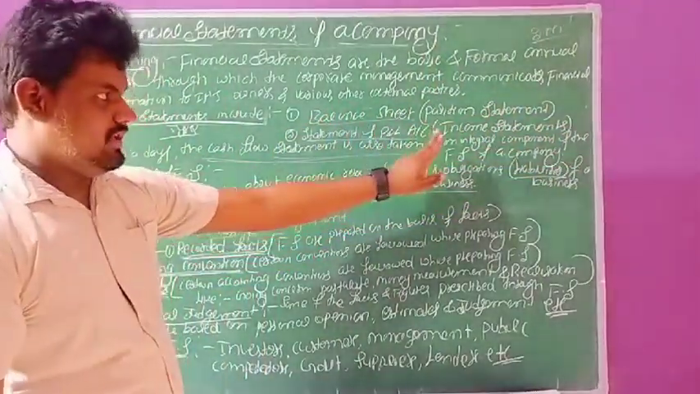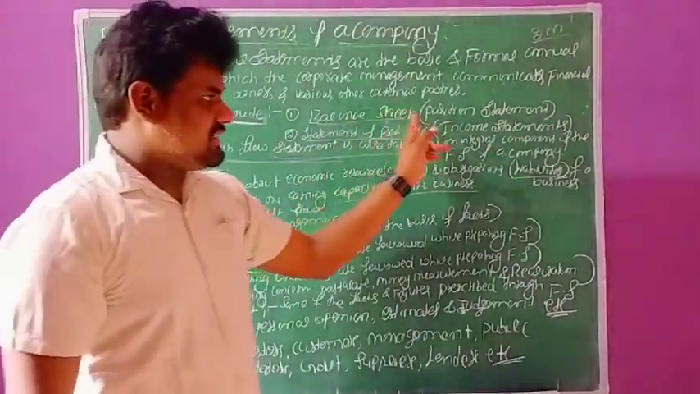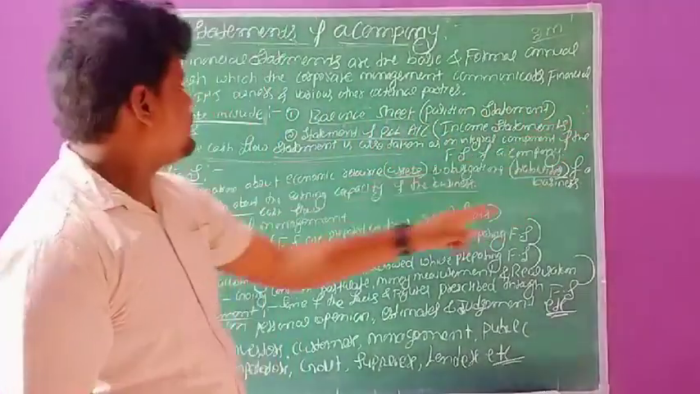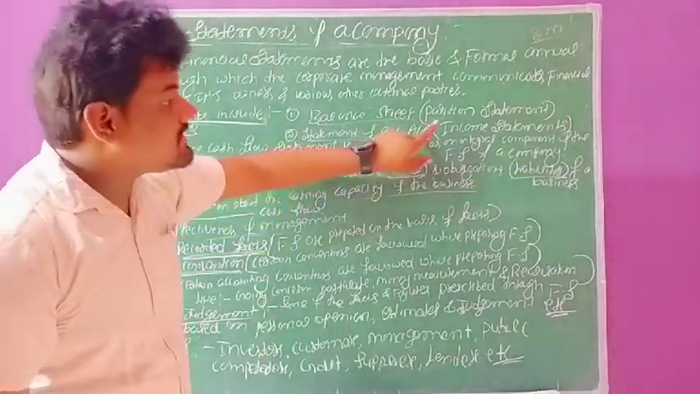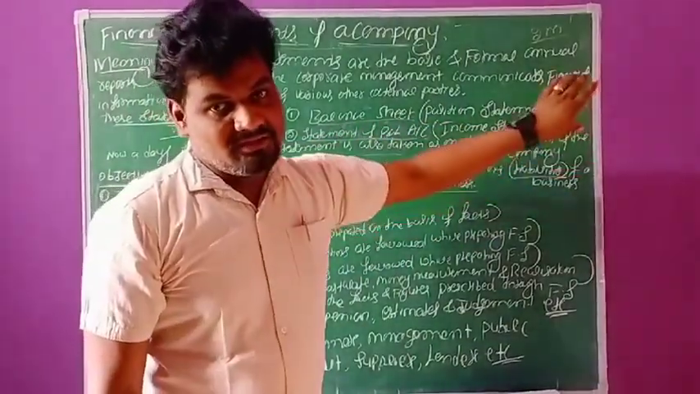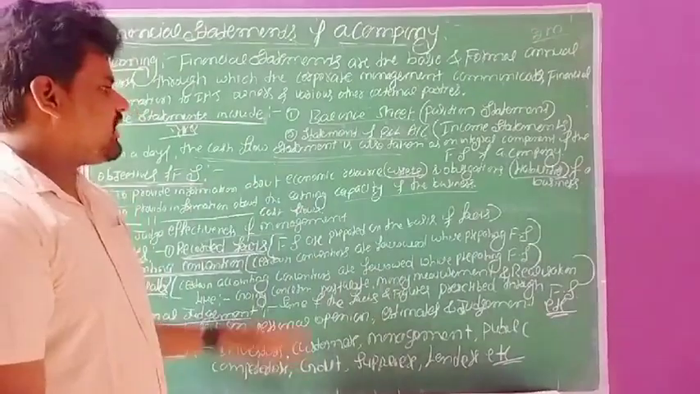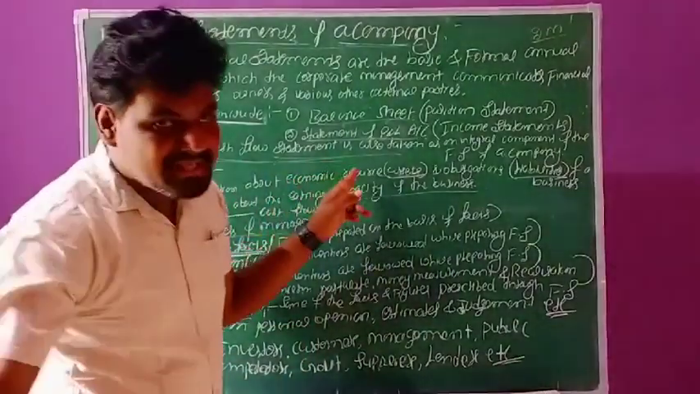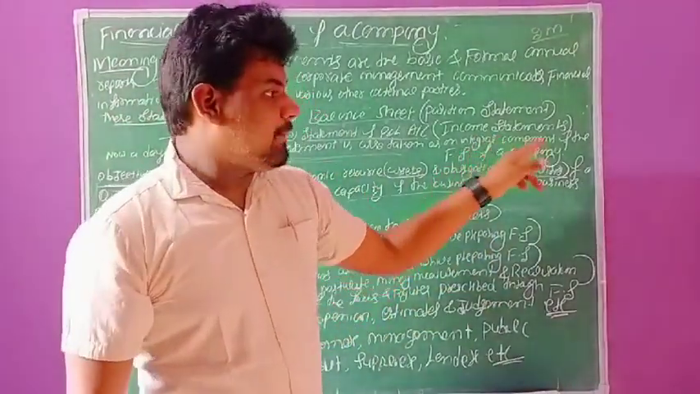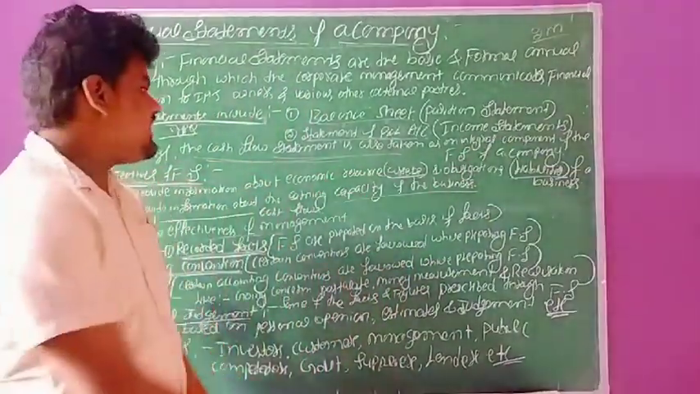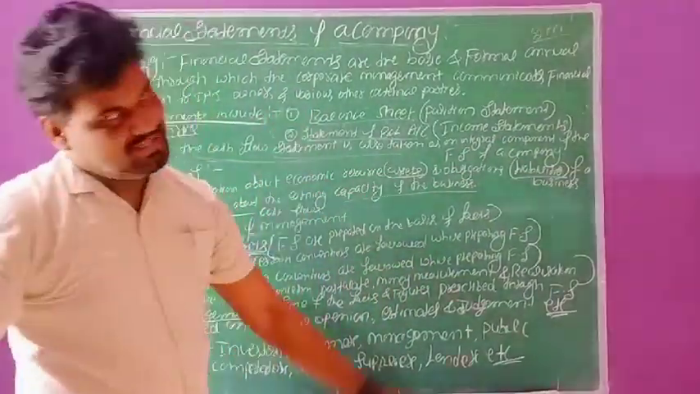The balance sheet is also called the position statement. The statement of profit and loss account is also called the income statement. And nowadays the cash flow statement is also taken as an integral component of the financial statements. But mainly these two types are very important in this chapter.